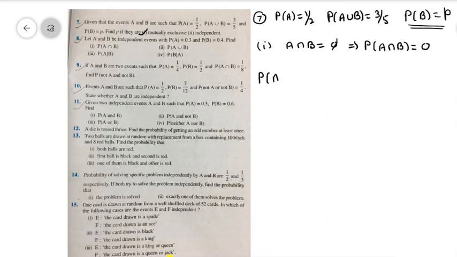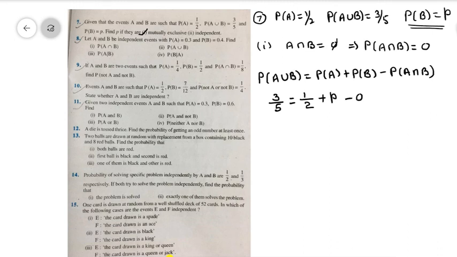Now I can write P of A union B is equal to P of A plus P of B minus P of A intersection B. P of A union B is given in the question as 3 by 5, is equal to P of A, which is 1 by 2, plus P minus 0. So from this we are getting the value of P is equal to 3 by 5 minus 1 by 2. That is nothing but 1 by 10 is the answer.